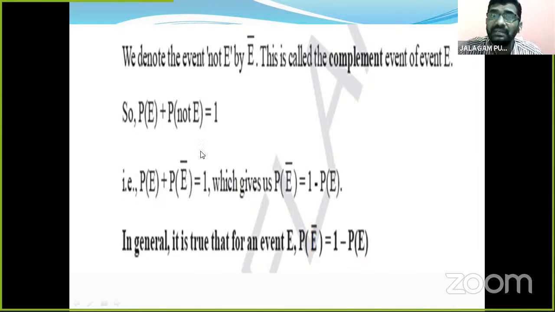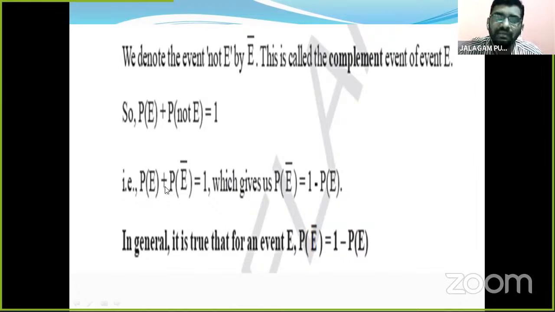These are complementary events. Why? Complementary events means if the sum of two events is equal to 1, then each one is the complement of the other. So P of E plus P of not E is equal to 1, which gives us, if we take P of E to this side, P of not E is equal to 1 minus P of E.